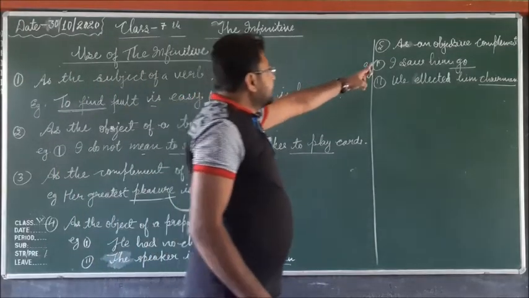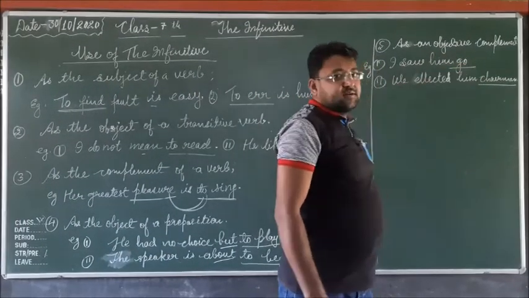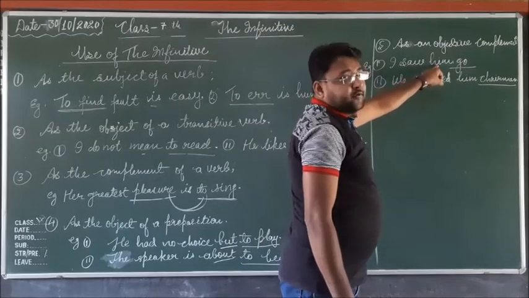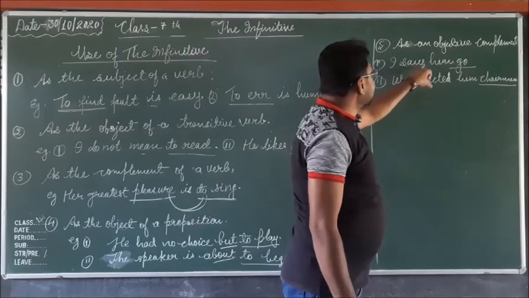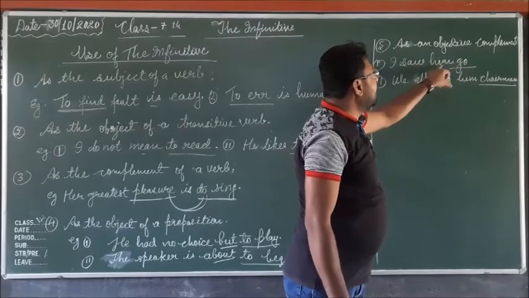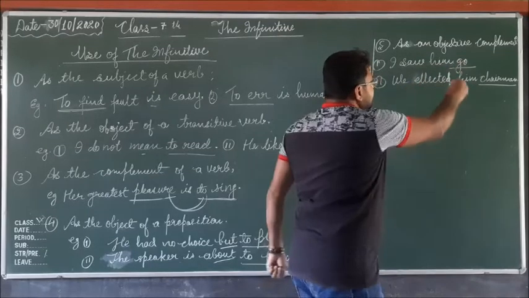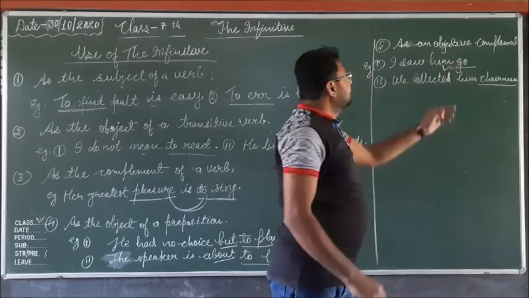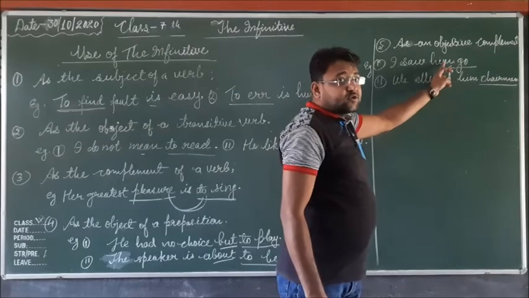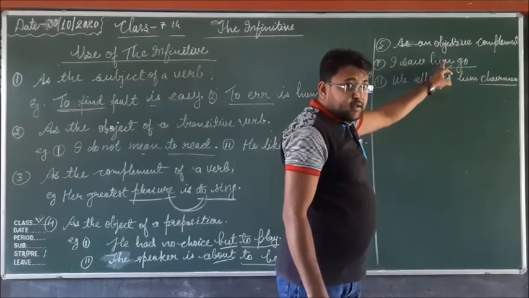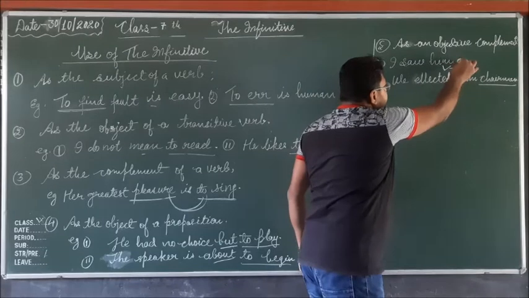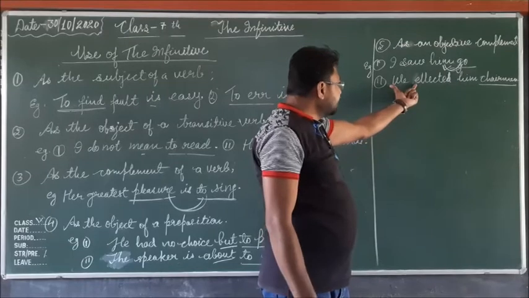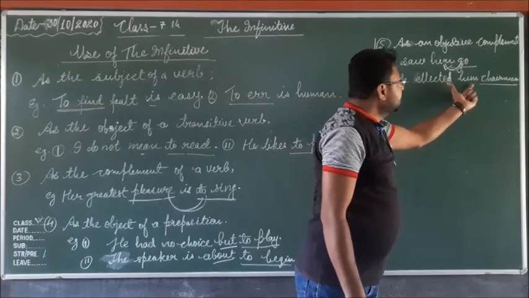Next, use as an objective complement, in the sense of complement of the object. How? "I saw him go." Now, whom did I see? Him. Who is going here? He. So in this way, "go" is the complement of the object "him". In the second sentence also, "We elected him chairman."